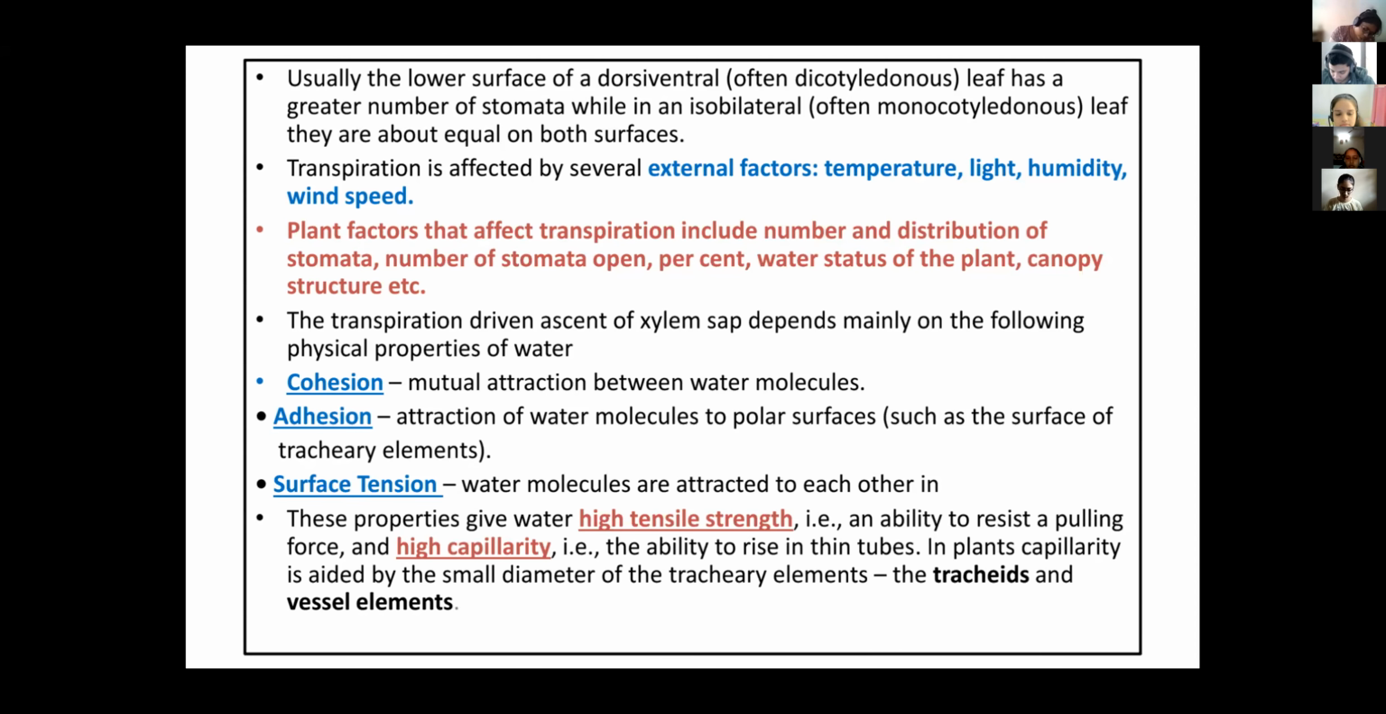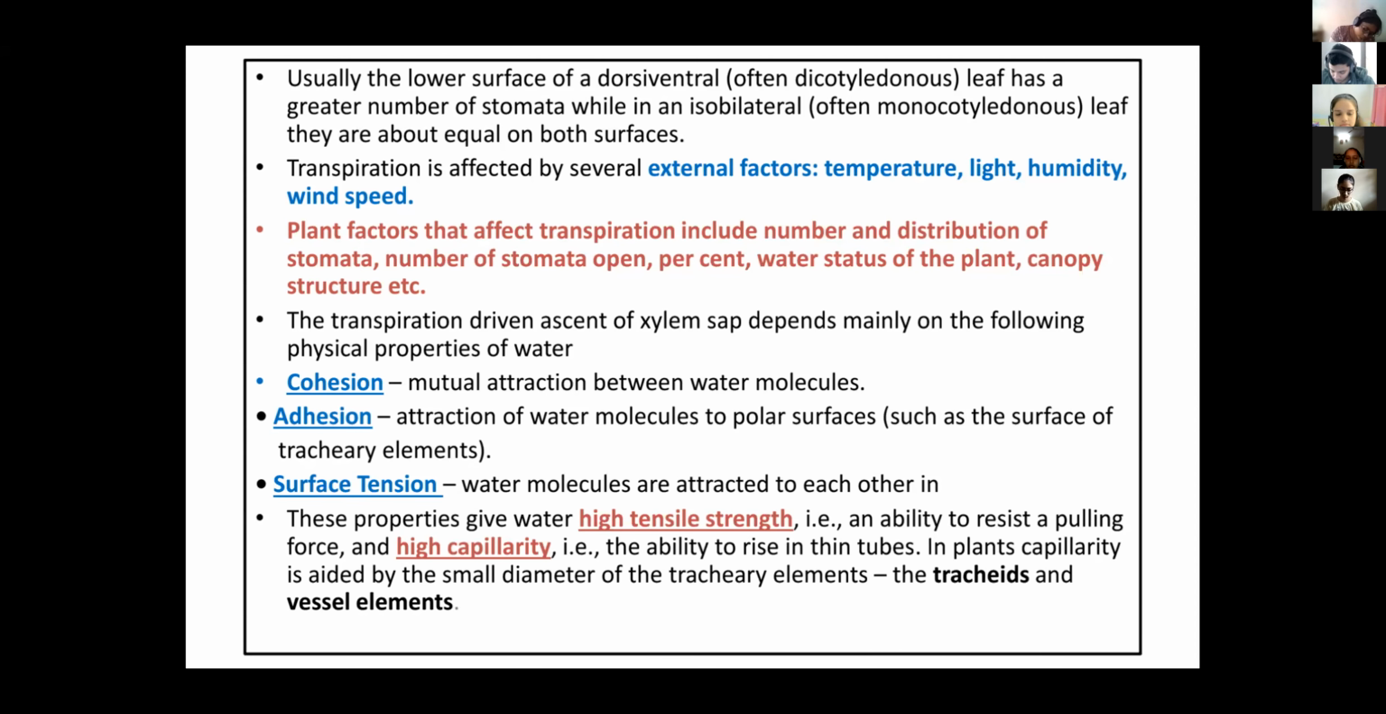In these tracheids and vessels, they have lignified walls. So these lignified walls, due to the lignin deposition, create a very narrow lumen inside, and that is like a capillary, so that the water molecules can easily reach through these vessels or tracheids, which have a capillary lumen, to the leaf tip.